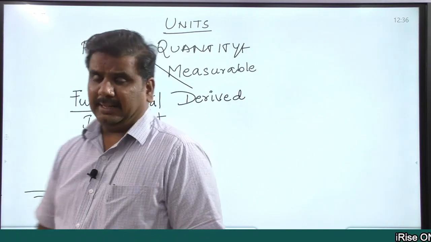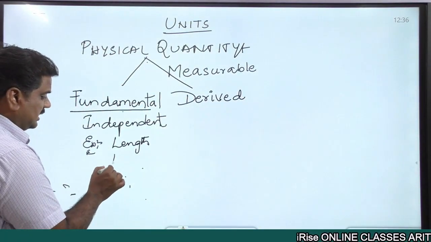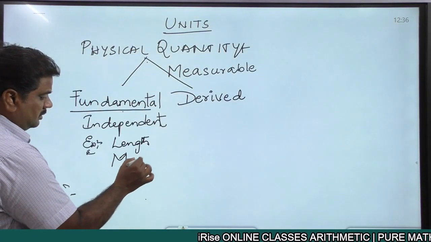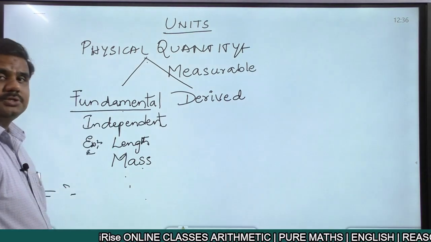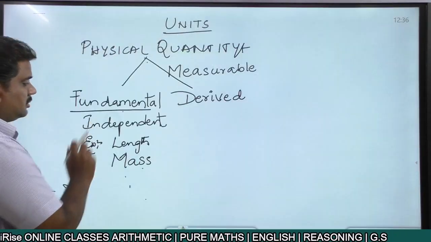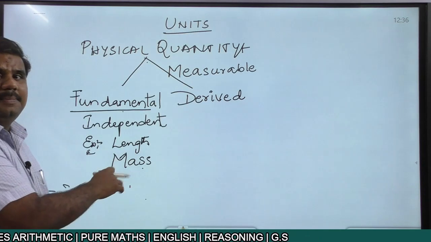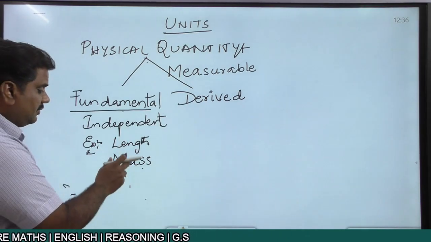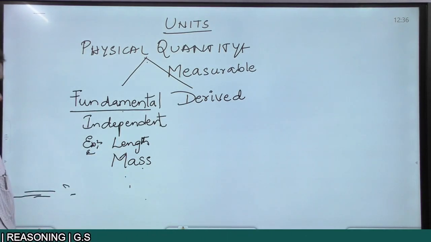Now, apart from length, we have some other quantities. For example, the case of mass. The mass of an object is completely independent of all other parameters. That is the reason we say that mass is also a fundamental quantity.